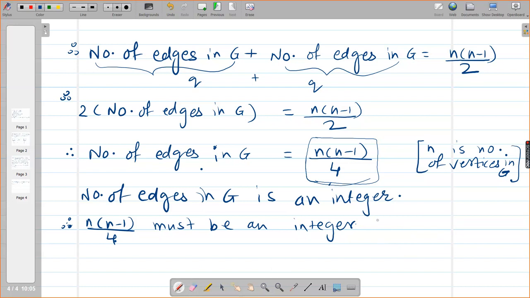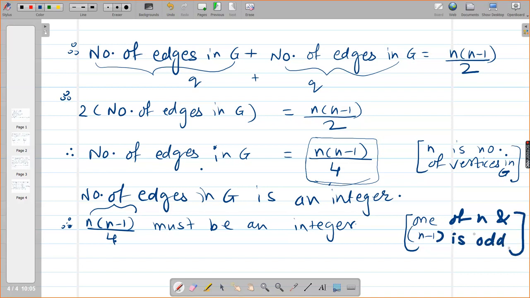You understand this? Yes, ma'am. And these are consecutive integers. N and n minus 1 are consecutive integers. So one of n and n minus 1 is going to be odd.